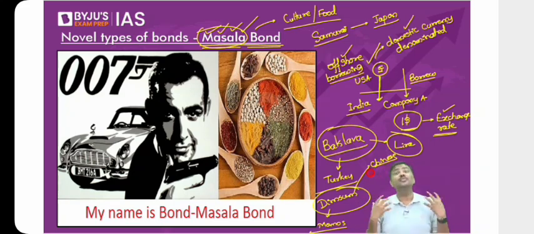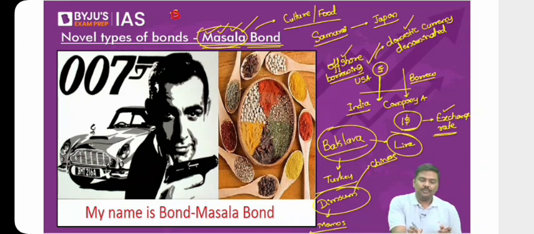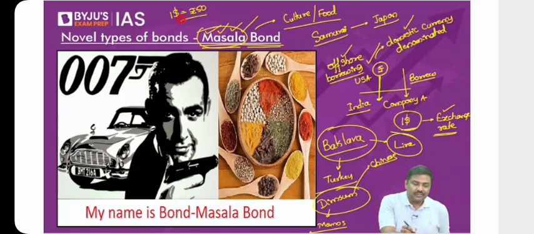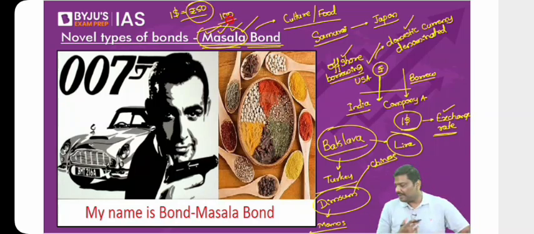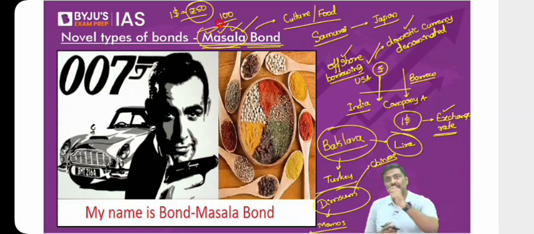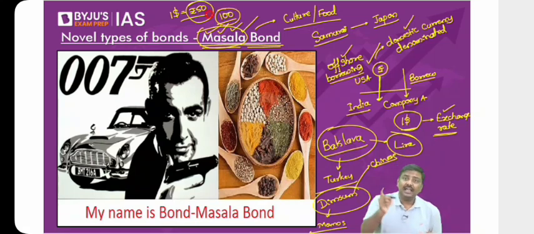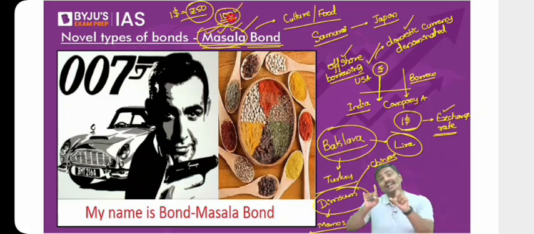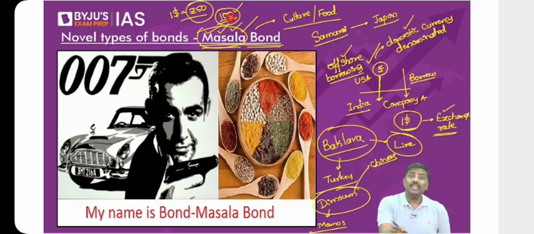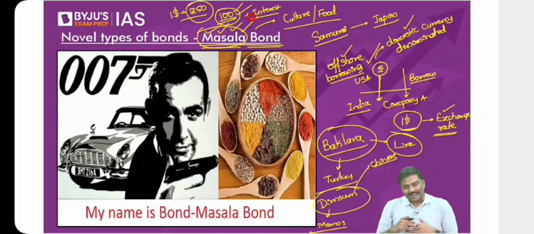Let's say hypothetically, right now, $1 is equal to 50 rupees. If the value of the bond is 100 rupees, how many dollars will I pay? I'll simply pay $2. And please understand, it simply means that I've invested 100 rupees. I've not invested dollars, I've invested 100 rupees. And you as a borrower will repay the 100 rupees to me and you will also pay interest or coupon to me.